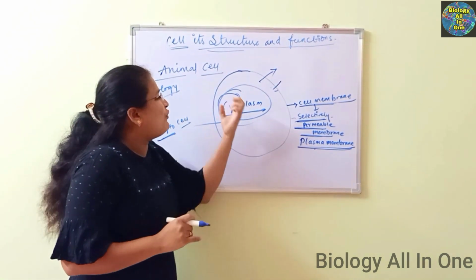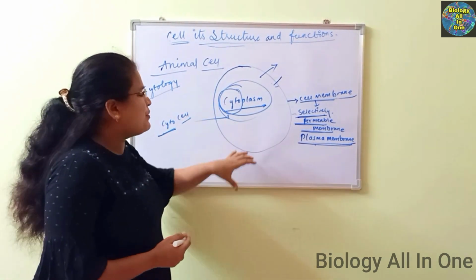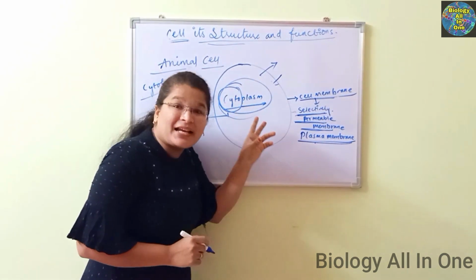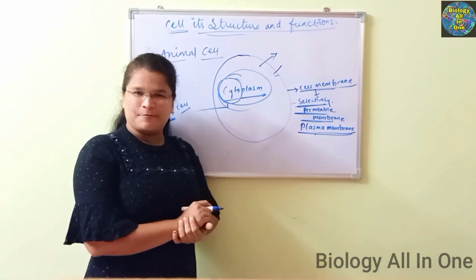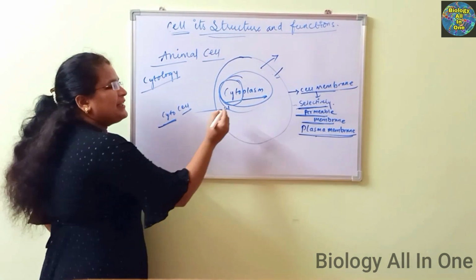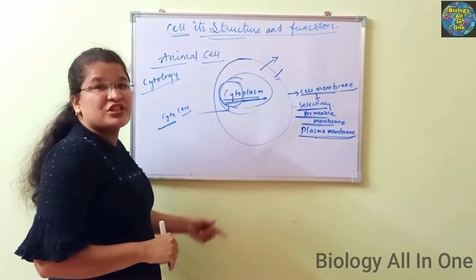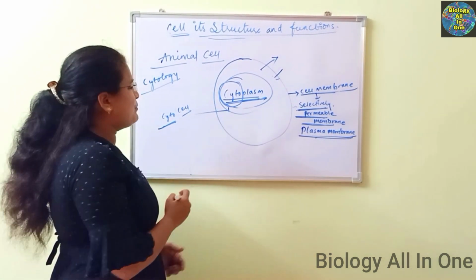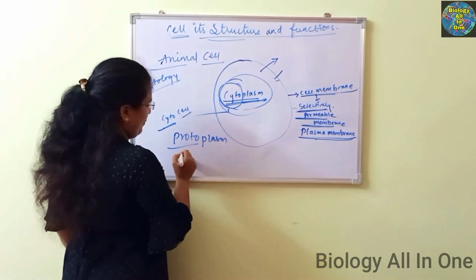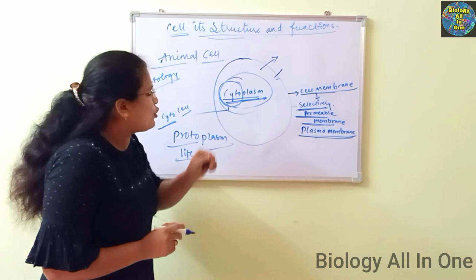Then what is the function of the cytoplasm? See, the function of the cytoplasm is nothing but providing nourishment to the different kinds of cell organelles which are present inside the cell. It is providing the nourishment. So see my dears, before, the scientists thought that cytoplasm is giving life to the cell organelles which are present inside the cell, and they named it protoplasm. Proto means life, plasm means fluid. They first named it as protoplasm.